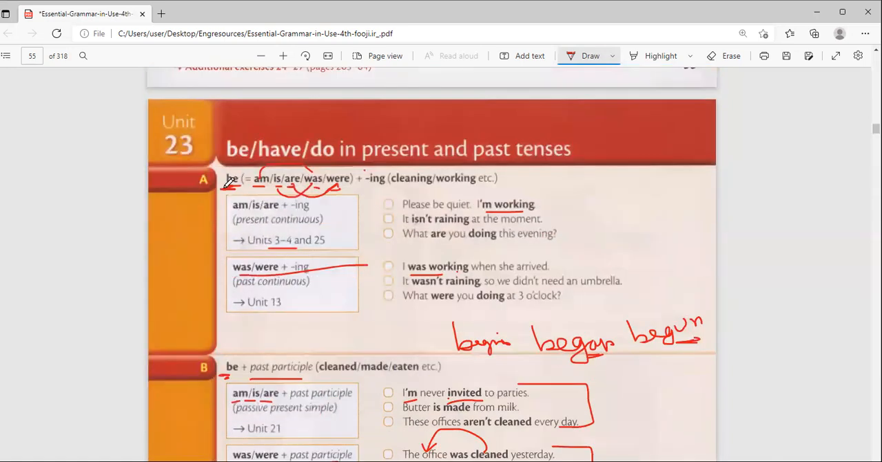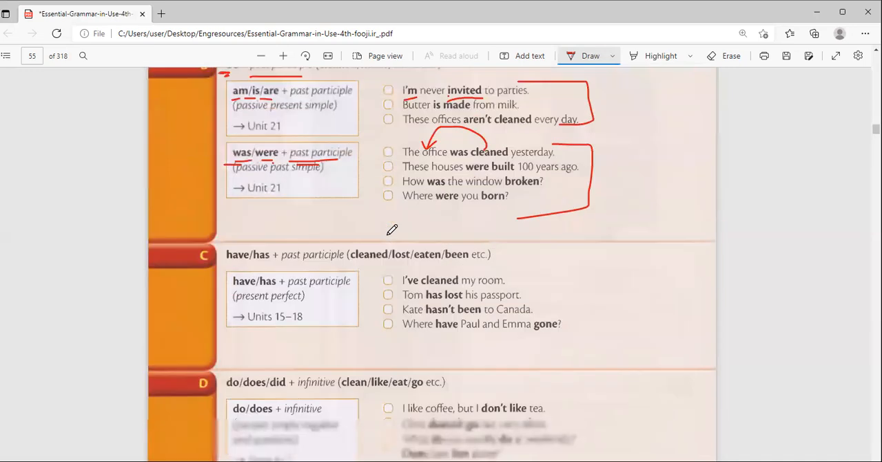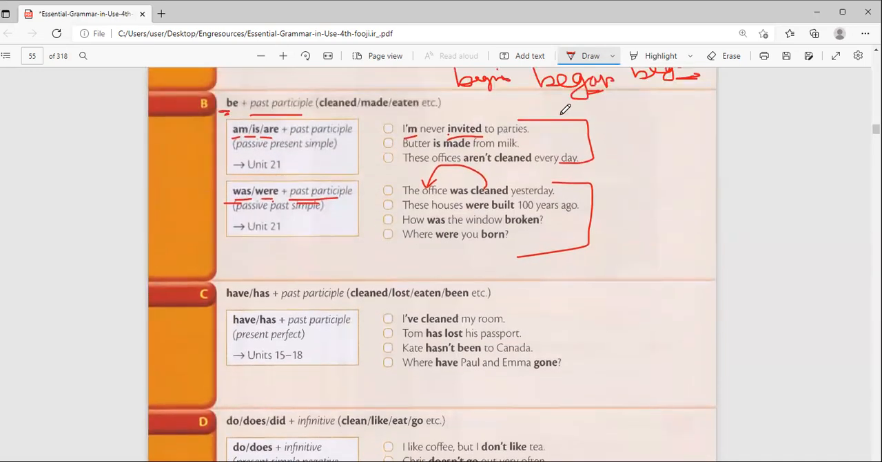When I put be plus an ing, it can either be a present continuous or a past continuous. So anybody with a problem with the passive, how to form the passive? We did that last week, Unit 21, 22. Those are passives. We use the be, especially for the simple present and for the simple past.